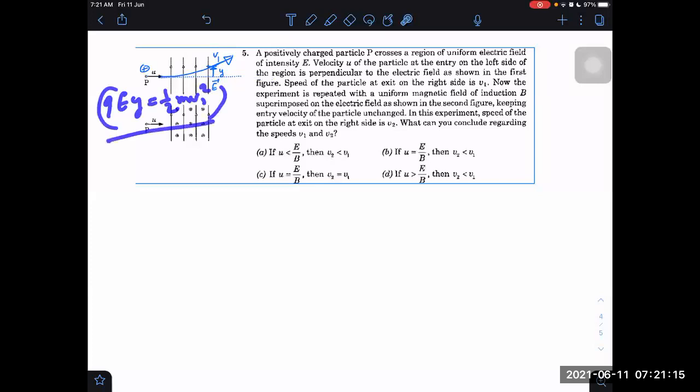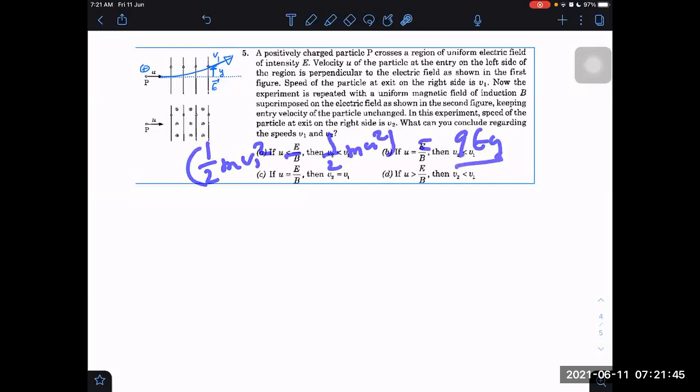Yes. If somebody has given us y. If they have given us x distance, then we will simply find out first x divided by u. Change in kinetic energy, taken na, sir? Oh yes, you are right. I think just half mv square, right? Correct, sir. Half m v1 square minus half m into u square will be equal to QE into y. Correct. Work done is equal to change in kinetic energy. This will be the question.